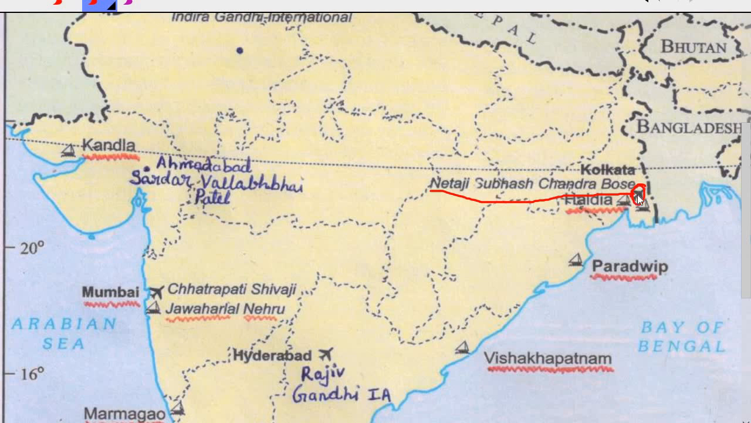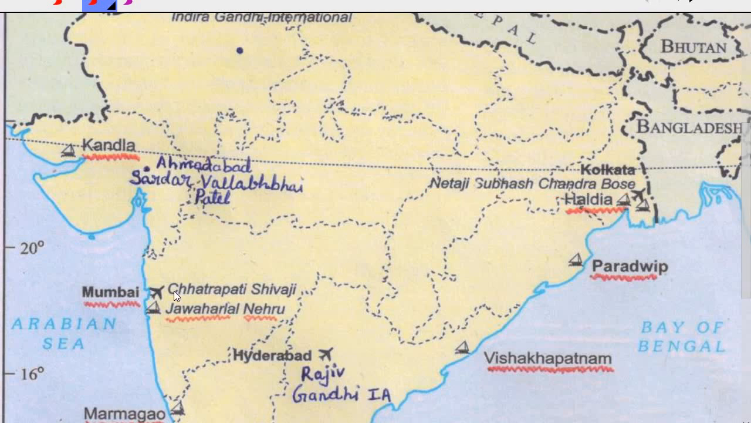This is where you have to mark Netaji Subhash Chandra Bose International Airport in West Bengal. See this curve. This curve is very easily visible on the map. Just above that is Kolkata, where you have to mark Netaji Subhash Chandra Bose International Airport. If you mark it correctly, you will definitely get full marks for this.